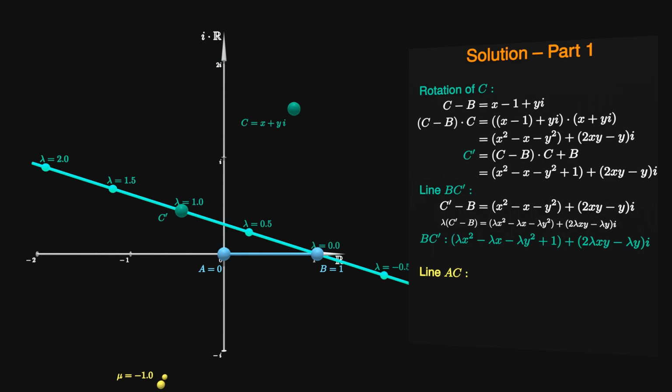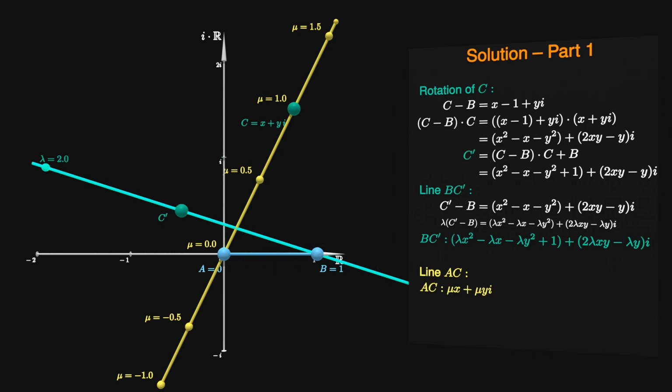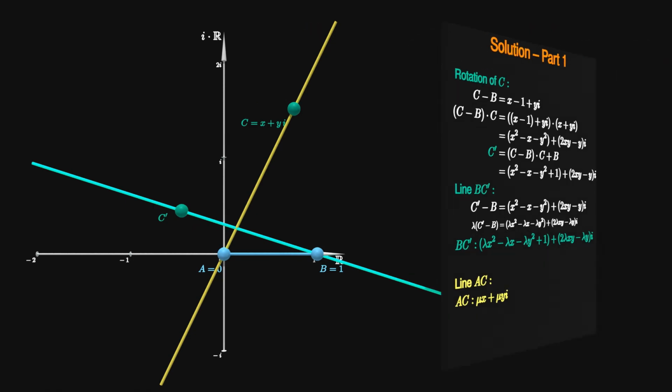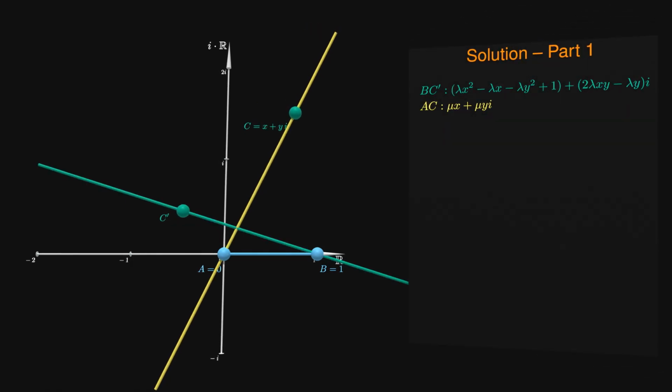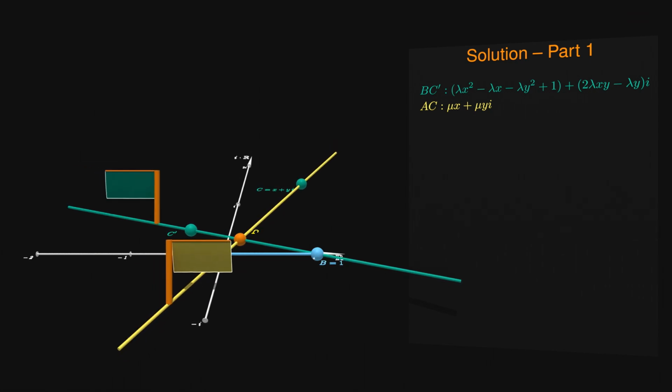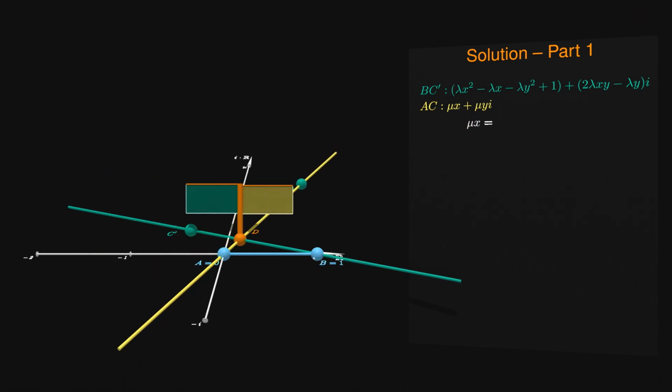The line going through A and C is easier to describe since A is already at the origin. We just need to scale C by a parameter like mu. Equating both expressions leads to the following system of linear equations. We need to figure out the values of the parameters mu and lambda in order to get the point where both lines intersect. Since y is bigger than 0, we can divide the second equation by it. Mu can now be eliminated in the first equation by replacing it with 2 lambda x minus lambda.